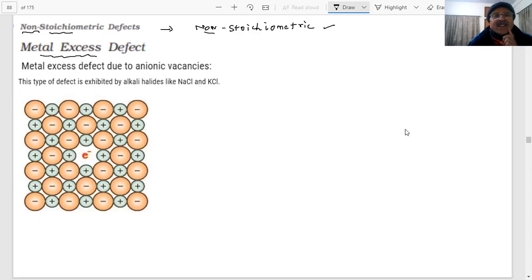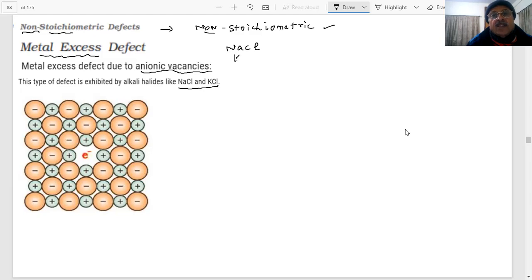The metal has become excess, students. What do we mean by this? What are you trying to tell me about this? This is an important example and an important question in the paper, students. Metal excess defect due to anionic vacancies. This is exhibited by alkali halides like NaCl and KCl.